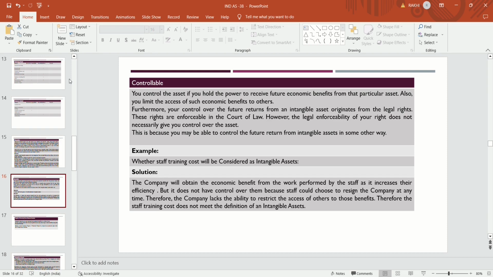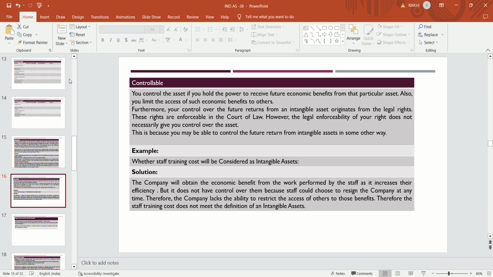As per the definition, the company will receive the future economic benefit from that staff because of the work they perform, as it increases the efficiency. But it does not have control over them, because staff could choose to resign from the organization at any time. Therefore, the company lacks the ability to restrict the access of others to those benefits. Therefore, the staff training cost does not meet the definition of a controllable intangible.